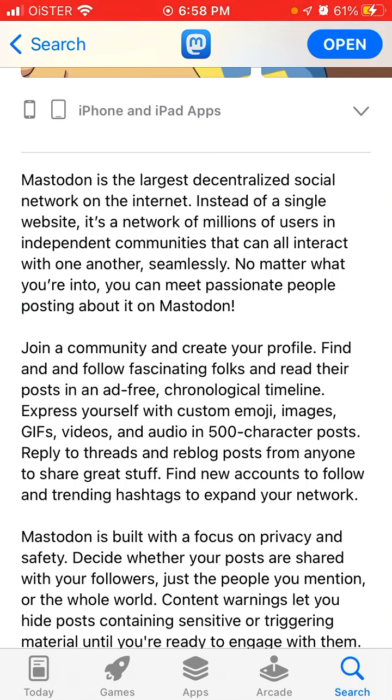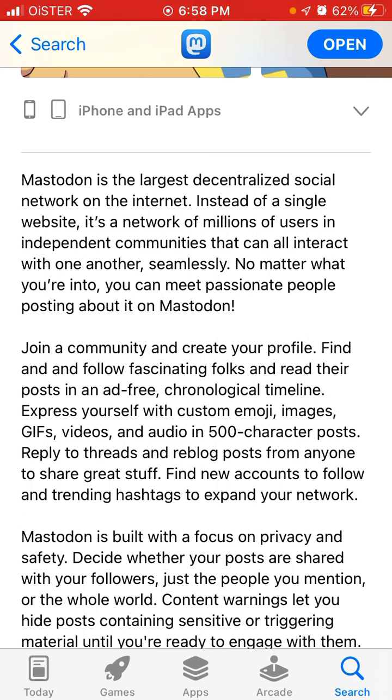So Mastodon is the largest decentralized social network on the internet. Instead of a single website, it's a network of millions of users, independent communities that can all interact with one another seamlessly. So you can join a community and create your profile, find and follow people. You can express yourself with custom emoji, images, GIFs in 500 character posts.